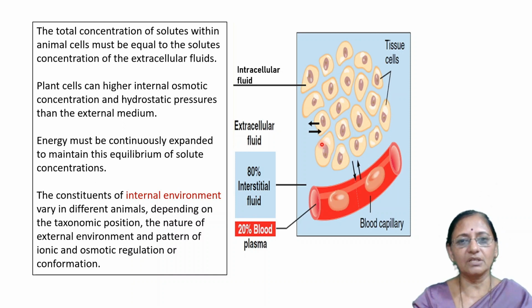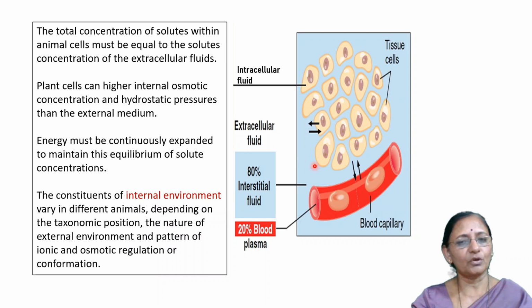Their cells show a different intracellular environment, and their solute content and water content vary from animal to animal.